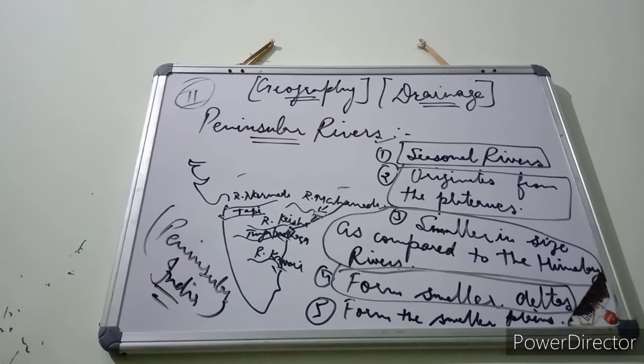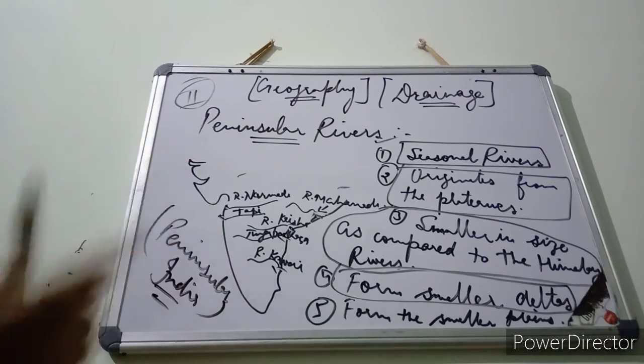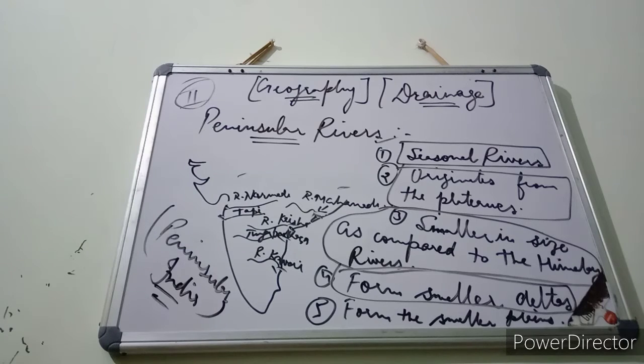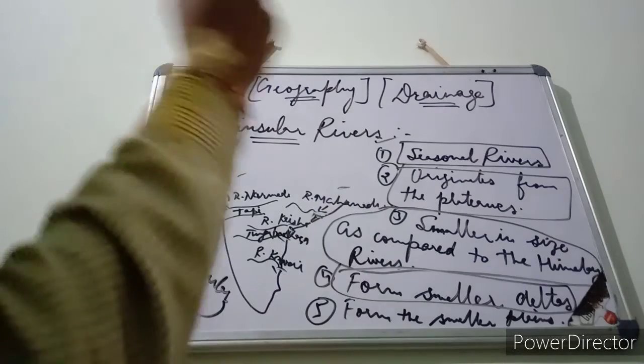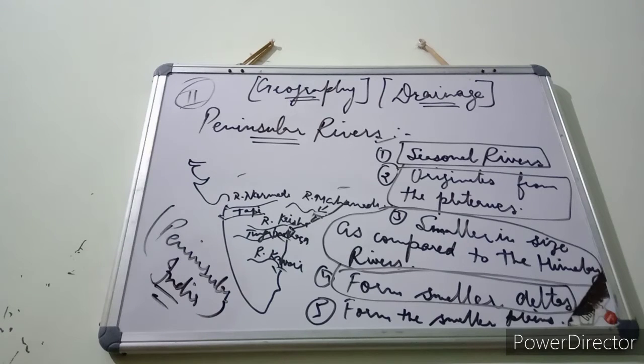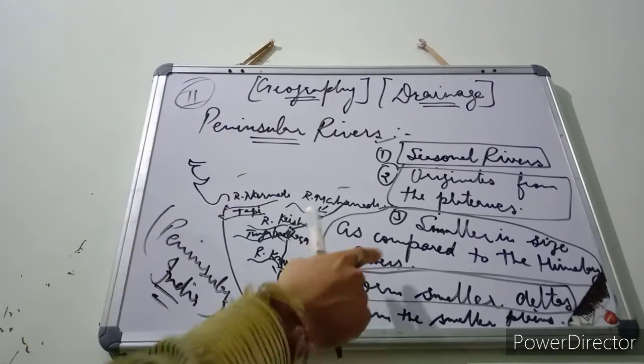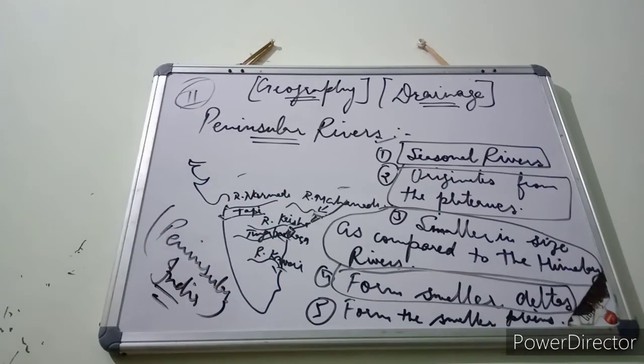But the major problem is that the water in these rivers is not in very large quantity. Also, these are not flowing throughout the year. These are flowing only in their season. So they do not do very large erosion and deposition as compared to the Himalayan rivers. Himalayan rivers do erosion and deposition in very large quantities because they flow with a very heavy amount of water. But these rivers have very little water as compared to the northern rivers. So the deltas formed by these rivers are also very small in size as compared to the deltas formed by the northern or Himalayan rivers.